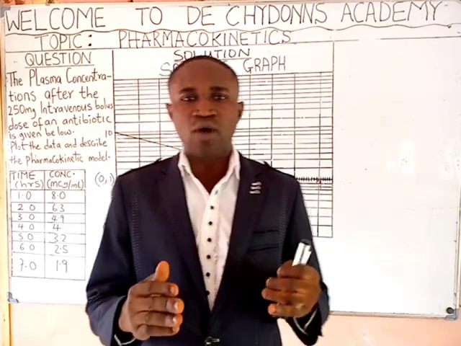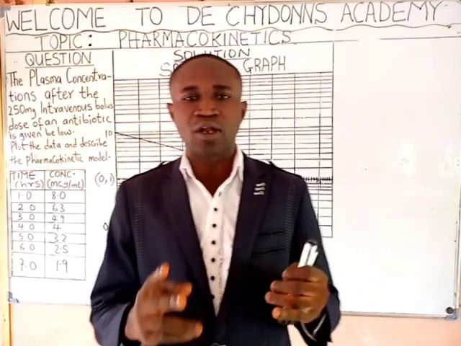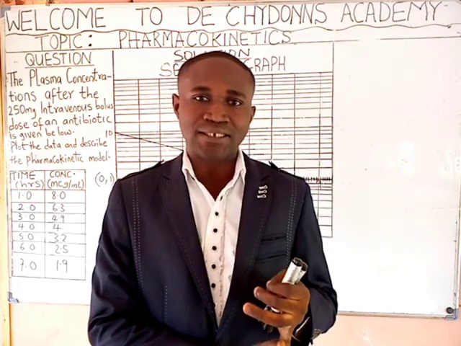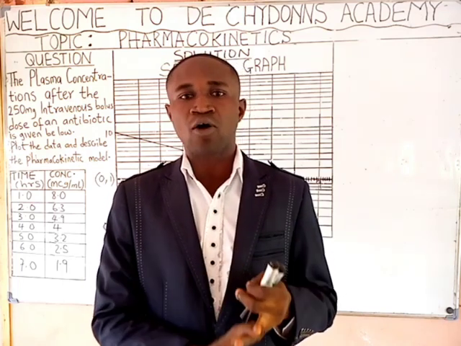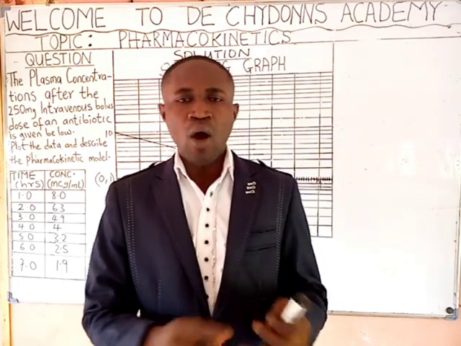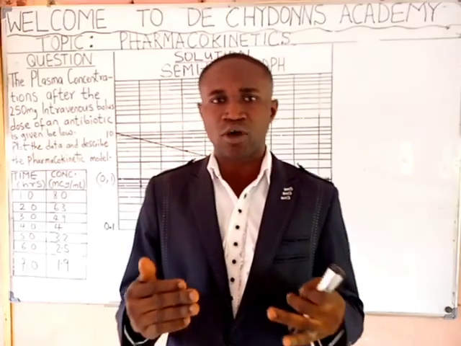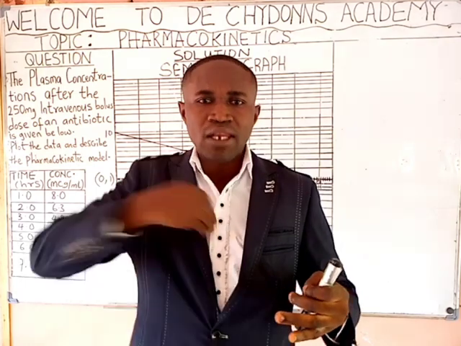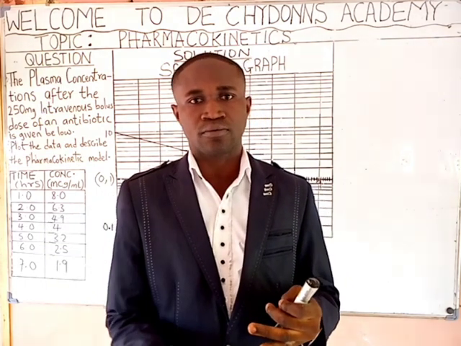This pharmacology we are discussing this morning is broadly divided into two. One, pharmacokinetics, and two, pharmacodynamics. When we are talking about pharmacokinetics of drug, it simply means we are studying what the body does to the drug.